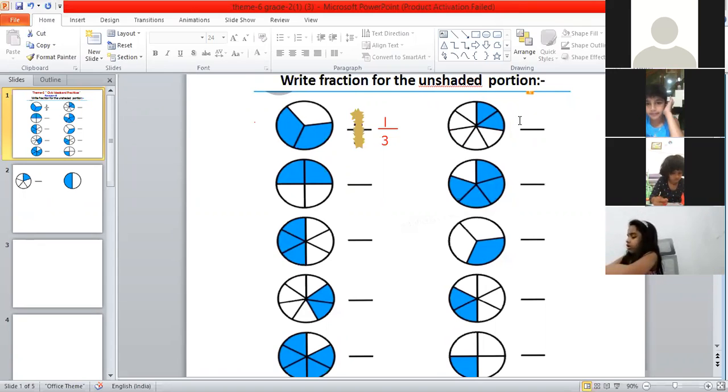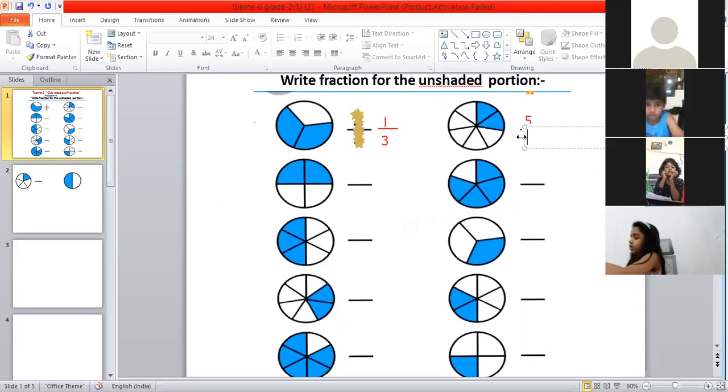5, ma'am. So what will be the fraction for the unshaded part? We will write only 5. No, ma'am. We will write 5 above the line or below the line? Above the line, we'll write 5. Okay. Now, what will we write below the line?